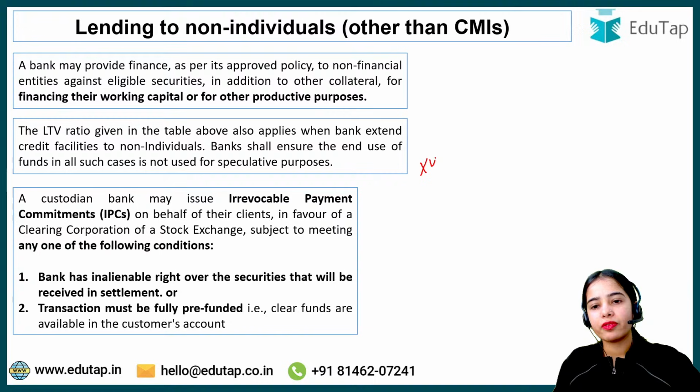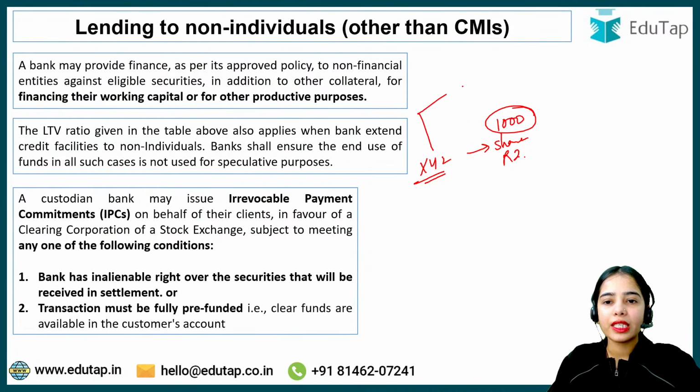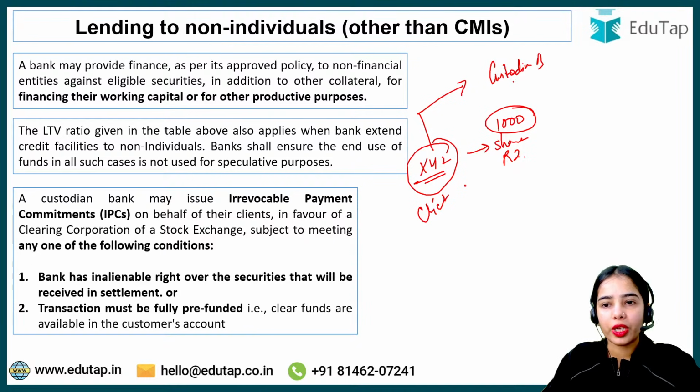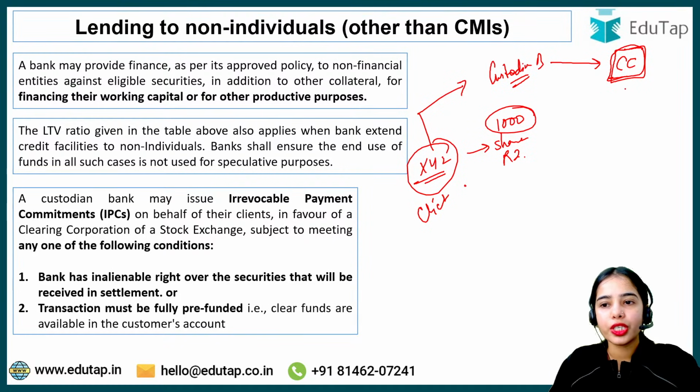Let's say this XYZ entity wants to buy the shares of Reliance Industries, 1000 shares of Reliance Industries. So XYZ is the client that has informed the custodian bank that we want to buy the 1000 shares of Reliance Industries. Now the custodian bank will connect with the clearing corporation, informing it that the 1000 shares have to be bought by XYZ. Now the margin has to be provided.